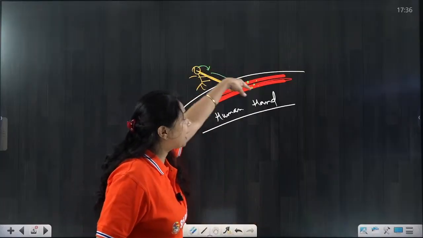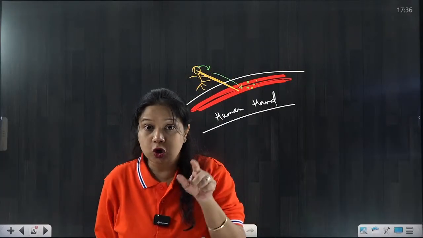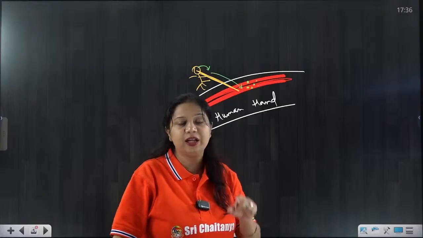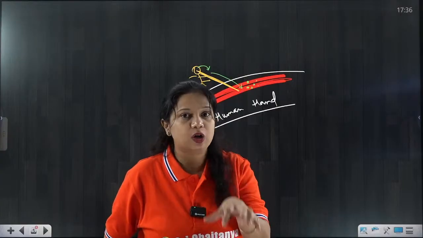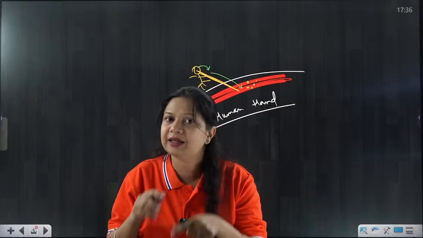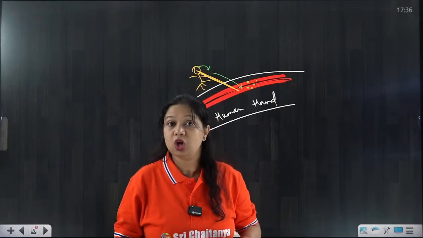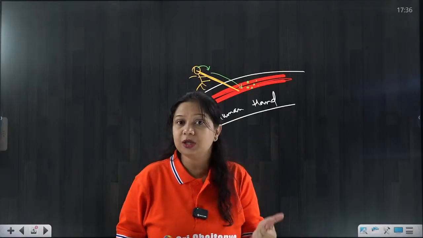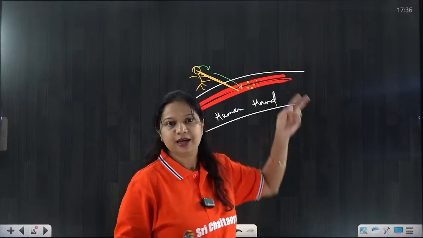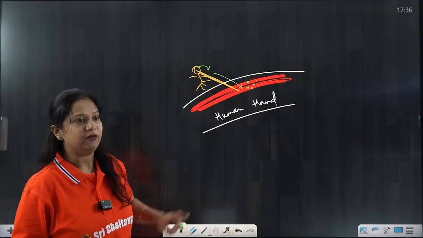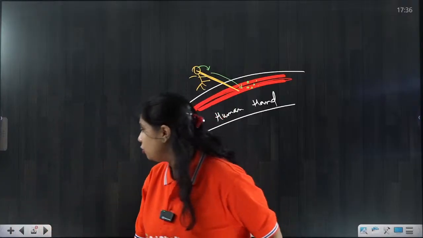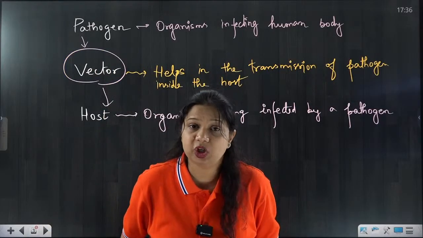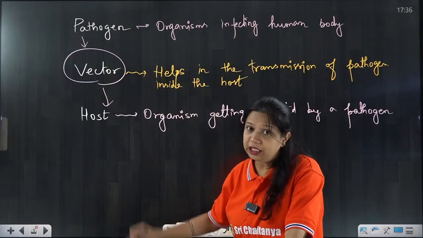Directly, Plasmodium cannot enter inside our blood vessel. So that is why it utilizes the malaria mosquito, the Anopheles mosquito, as a vector, because of which it can easily enter directly inside our blood vessel and cause the disease. So that is a vector. Pathogen is the Plasmodium parasite, host is the human body, and vector is the female Anopheles mosquito. Is that okay? I hope you all have understood it. So these are the three terminologies: the pathogen, the vector, and the host.